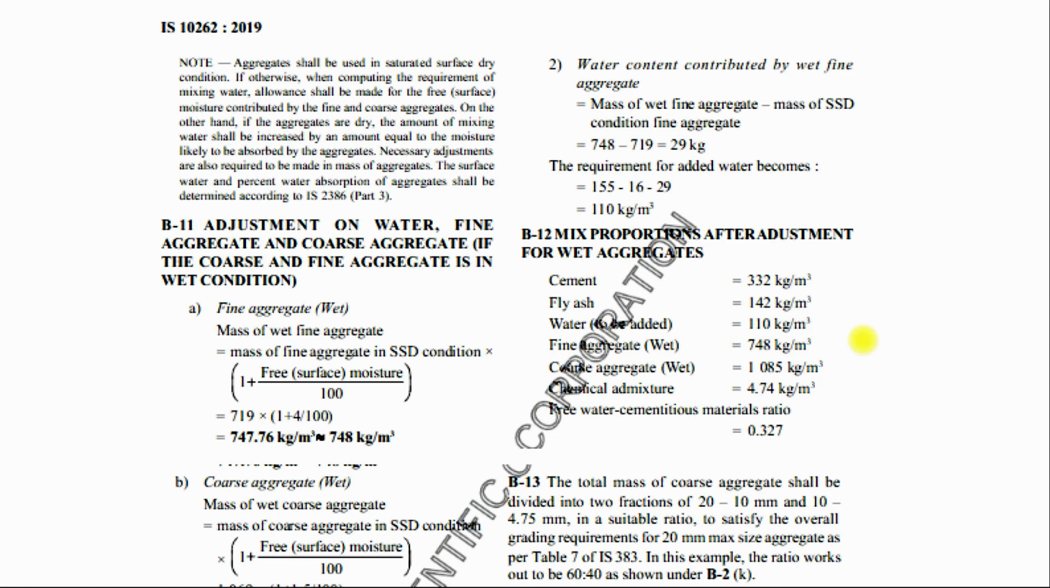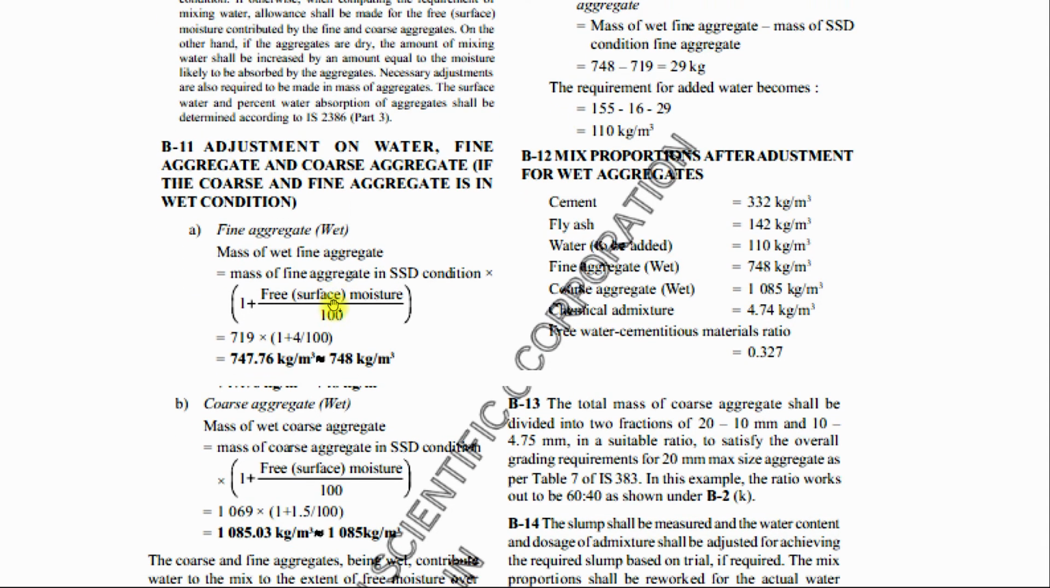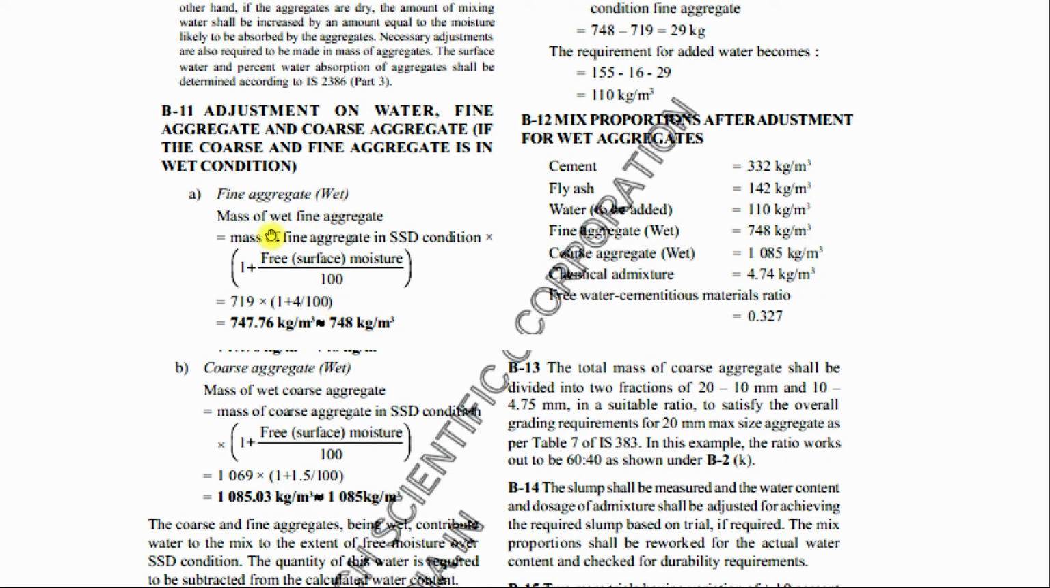But practically the aggregates won't be in SSD conditions. If the aggregates are in dry conditions, the amount of mixing water shall be increased by an amount equal to the moisture likely to be absorbed by the aggregates. So whatever water content the aggregates will take, that addition you need to do in case the aggregates are dry. In case the fine aggregate and coarse aggregate are in wet condition, the adjustment of water can be done as below. For fine aggregate in wet condition, the mass of wet fine aggregate is the mass of fine aggregate in SSD condition into 1 plus free surface moisture divided by 100. So it can be calculated as below.